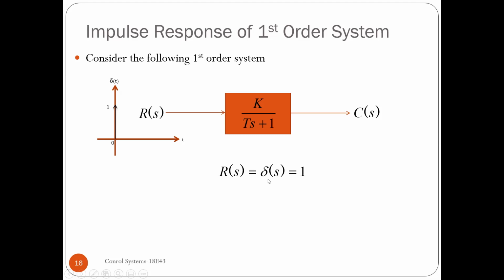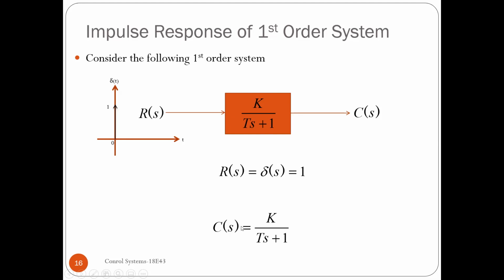What is the Laplace transformation of an impulse? Again, this we have discussed. Laplace transformation of an impulse is 1. Since it is 1, what is the output? I can say output is equal to input multiplied by the system transfer function. The system transfer function multiplied by the input is what the output is.